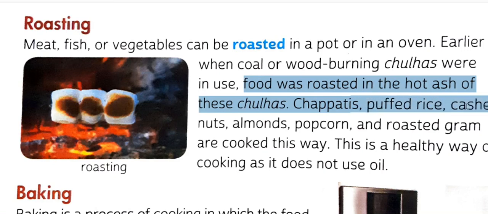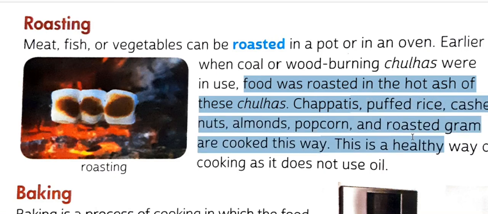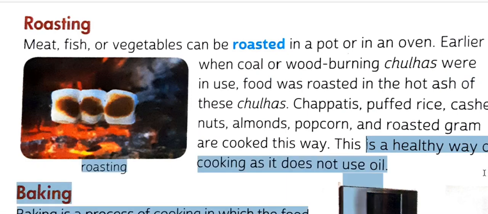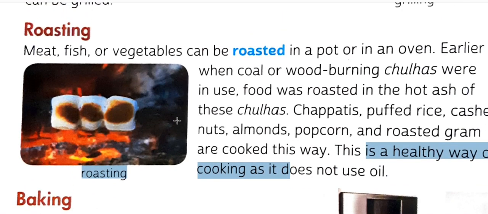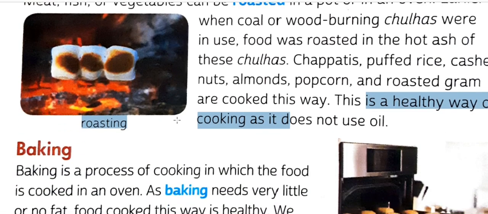Chapati, puffed rice, cashew nuts, almonds, popcorn, and roasted gram are cooked this way. This is a healthy way of cooking food and does not contain oil, so it is also one of the best ways of cooking food.